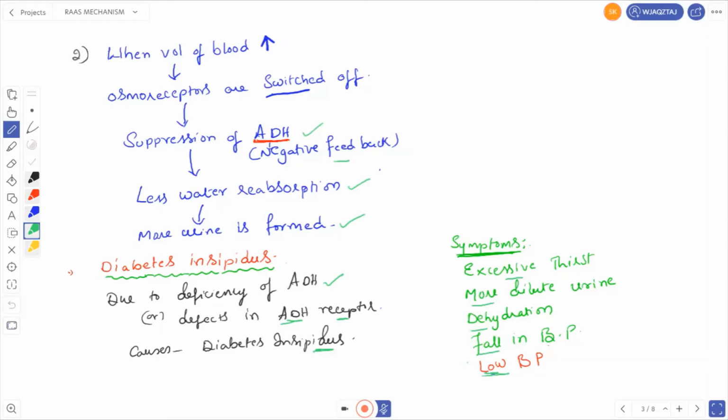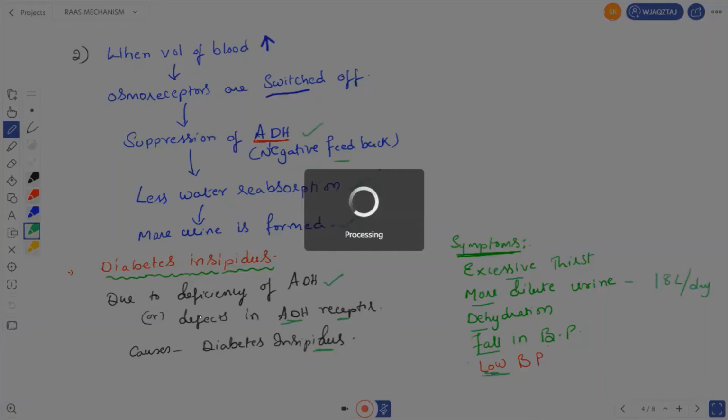More dilute urine means the person excretes more urine per day. Generally, a normal person excretes 1 to 1.5 liters of urine per day, but a person suffering from diabetes insipidus may excrete 18 liters of urine per day. Okay, so more diluted, less concentrated urine is coming, right?